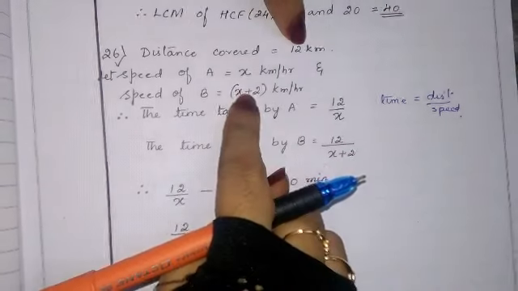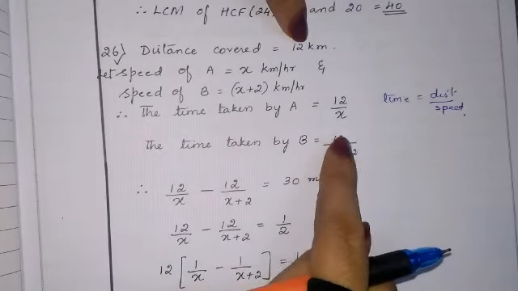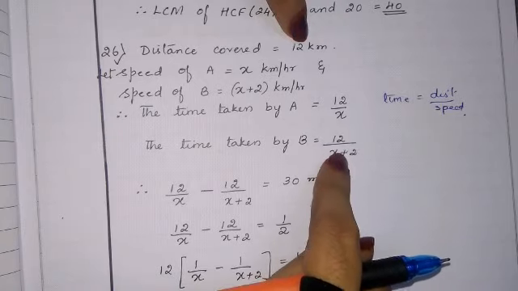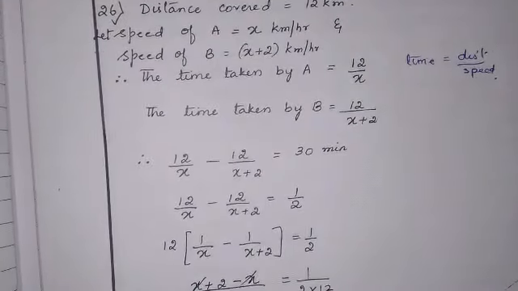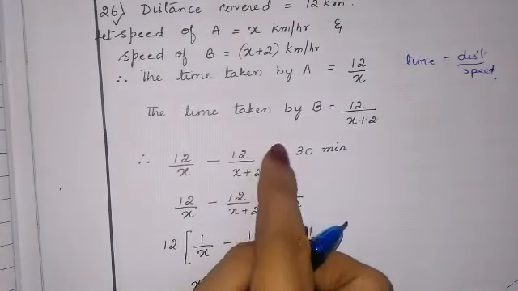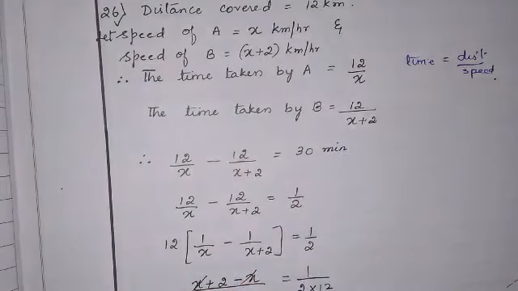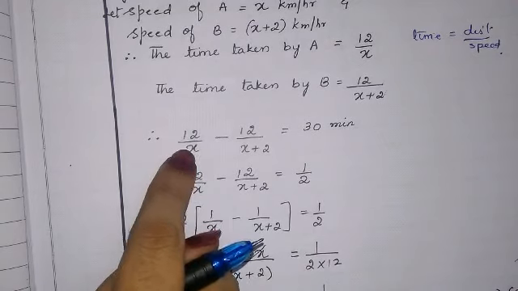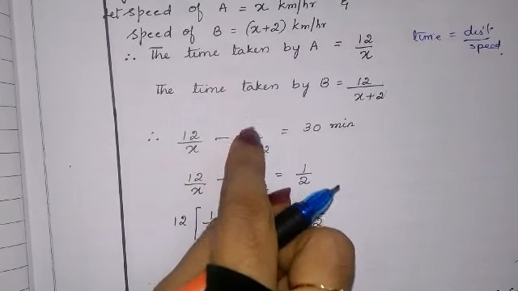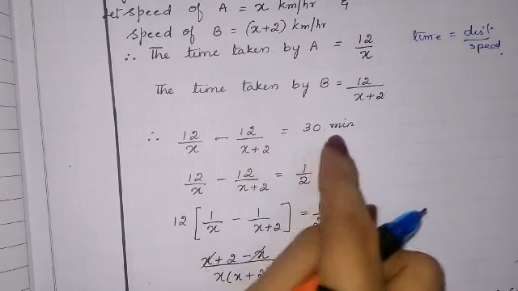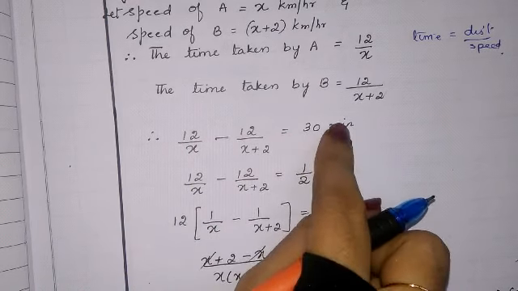Now, the difference between the two times is 30 minutes. So 12 by x minus 12 by x plus 2 is equal to 30 minutes.